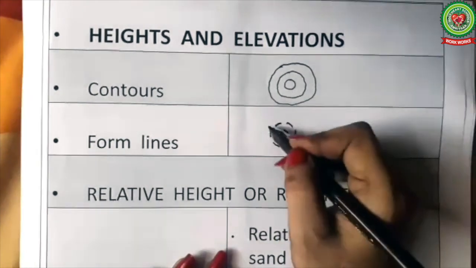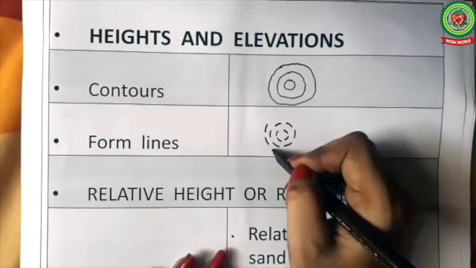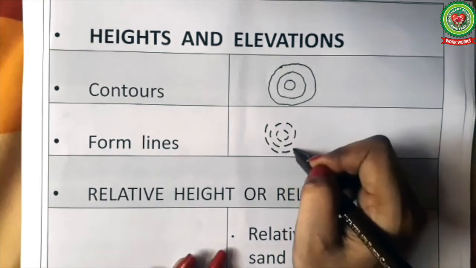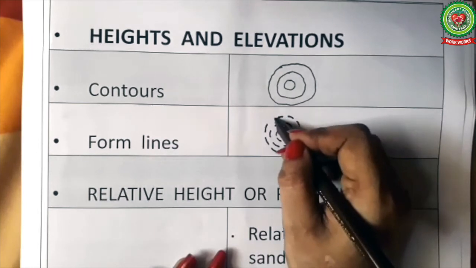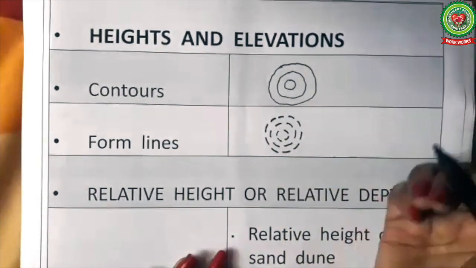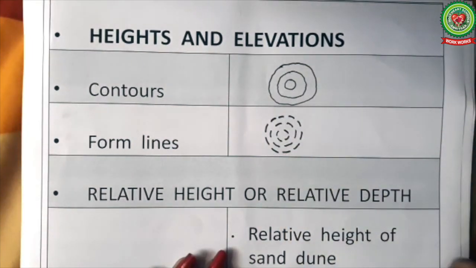They are drawn broken because they are drawn for those areas which are inaccessible for survey. Means we cannot reach in those areas for actual survey. So the cartographers make form lines assuming that the land beyond that point will be like this.